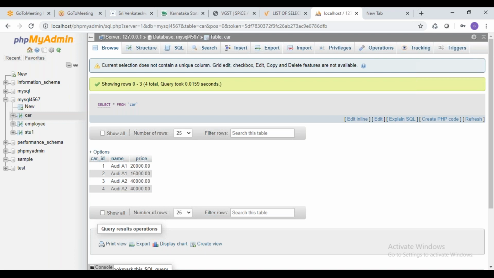How to perform a date query in MySQL? See, you can store it as a date, not a problem. Then you can perform things like select star or select where, all those things.